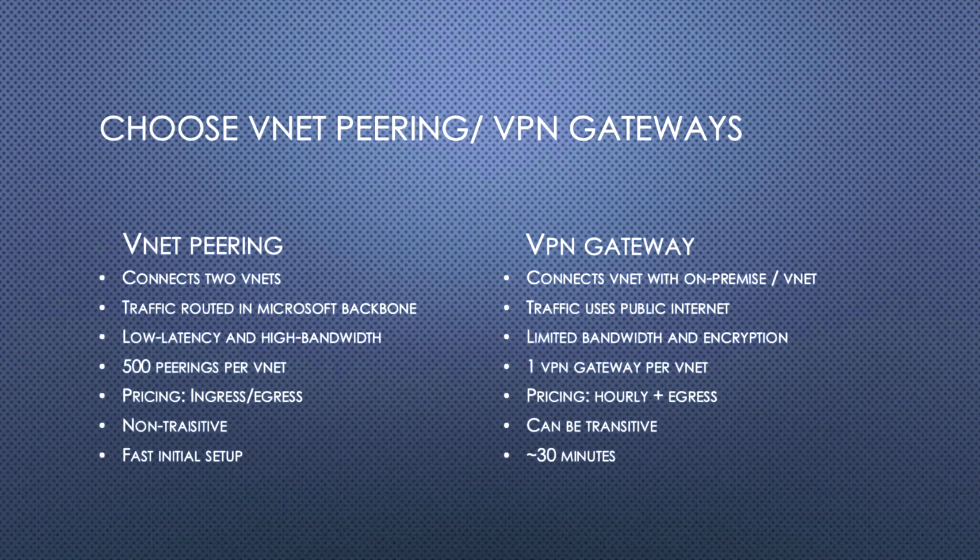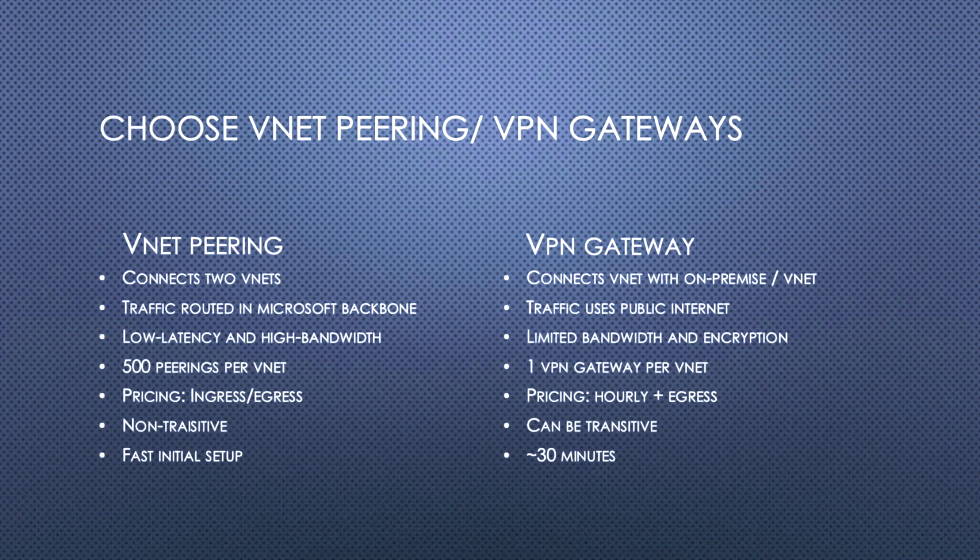Limited bandwidth with encryption. Since we are using the public internet, the bandwidth will definitely be limited. But there is a plus point here: we can use our own encryption. Even though encryption is also there in VNet peering, that encryption is provided by default by Microsoft. But in a VPN gateway, we can choose our own encryption key, IPsec encryption, to encrypt our data.